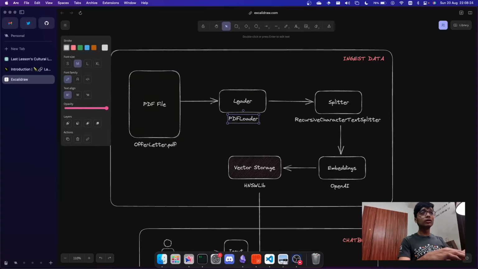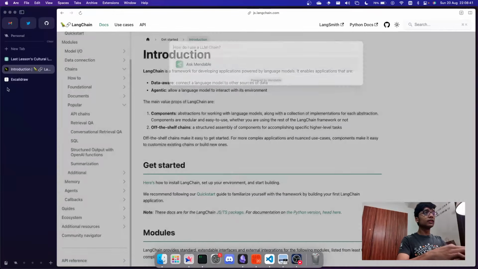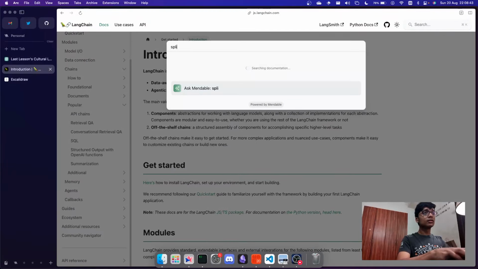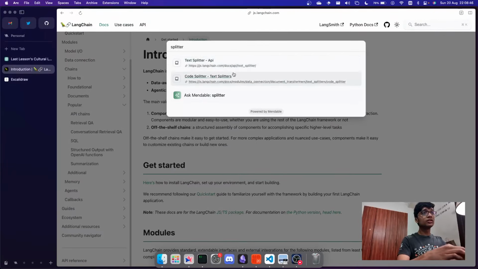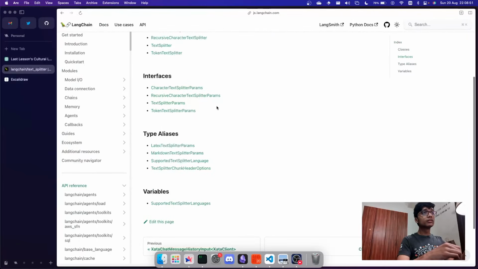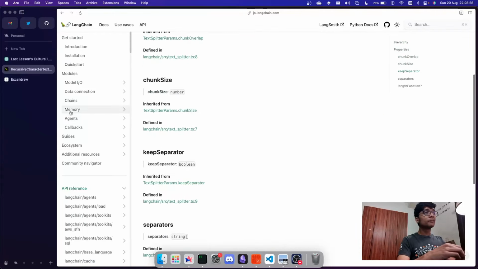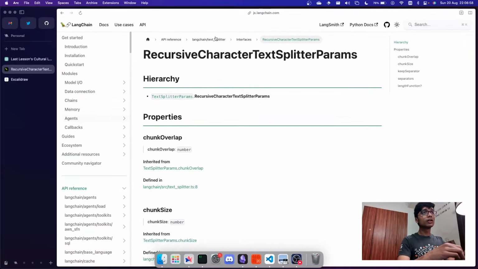We take the loaded data and we split it into small chunks. What that does is allow us to create smaller chunks for better optimization of the data and the context which is needed to bring back the answer. If I look at the LangChain documentation, the text splitter has all these splitters over here. I was using the recursive character text splitter. You can go over the documentation over here.